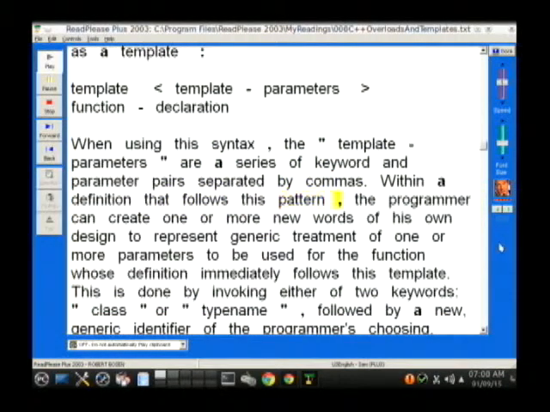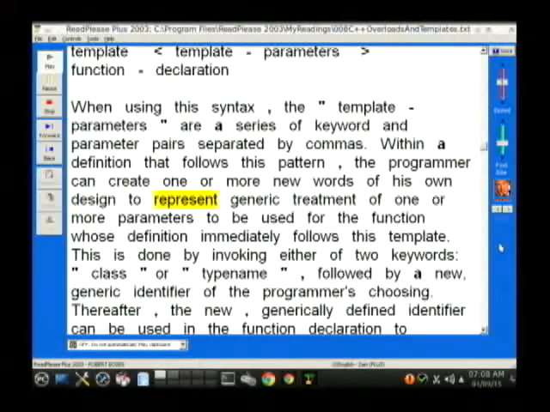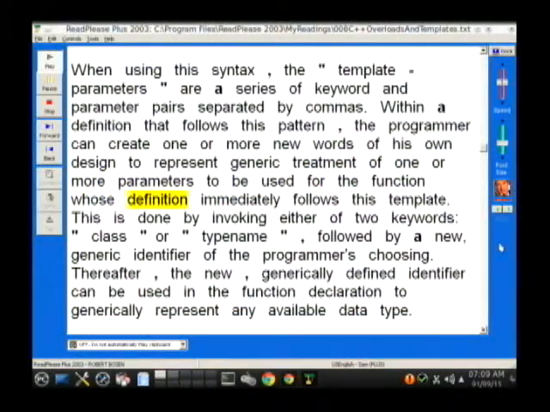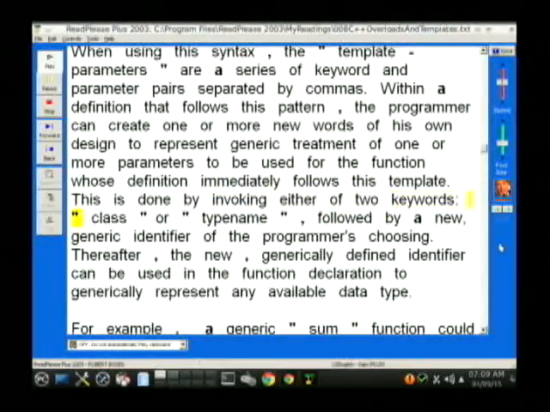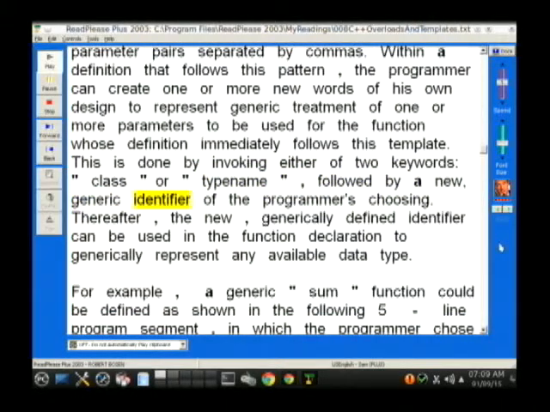Within a definition that follows this pattern, the programmer can create one or more new words of his own design to represent generic treatment of one or more parameters to be used for the function whose definition immediately follows this template. This is done by invoking either of two keywords, class or typename, followed by a new generic identifier of the programmer's choosing.